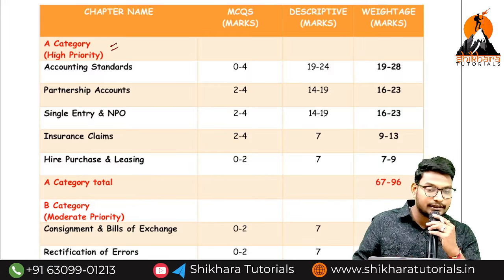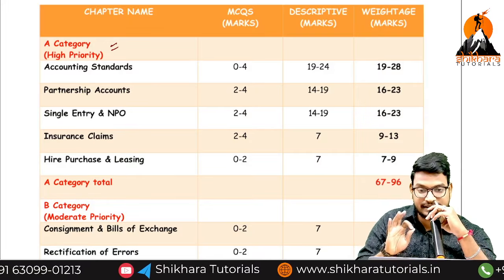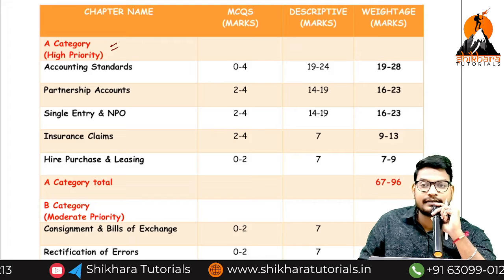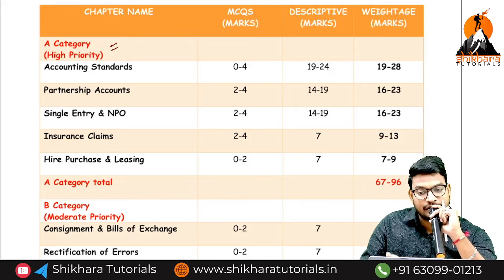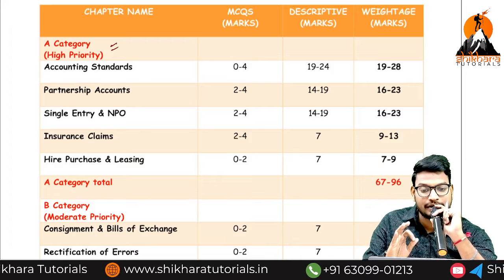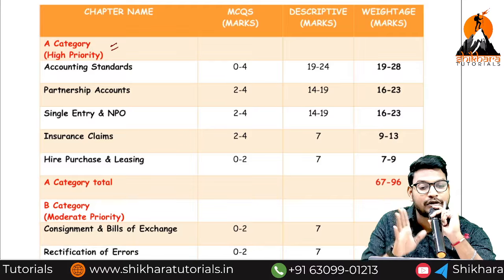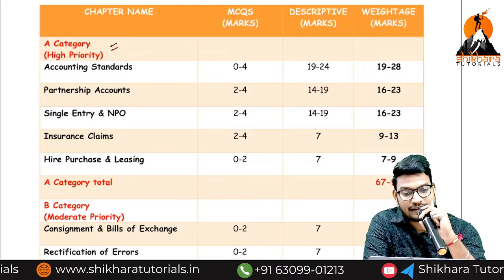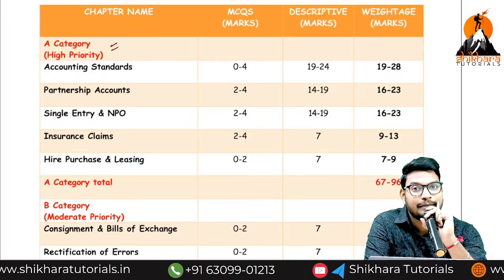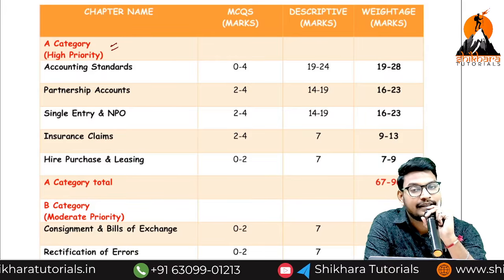You should not leave any topic, each one topic. So joint venture also you should not leave. Okay guys? They may ask for 7 marks. Without referring to the joint venture, you cannot write. It is the easiest topic, and if you are not referring to it, you may lose 7 marks. For that reason, my sincere request is, don't write the partnership first or single entry first.